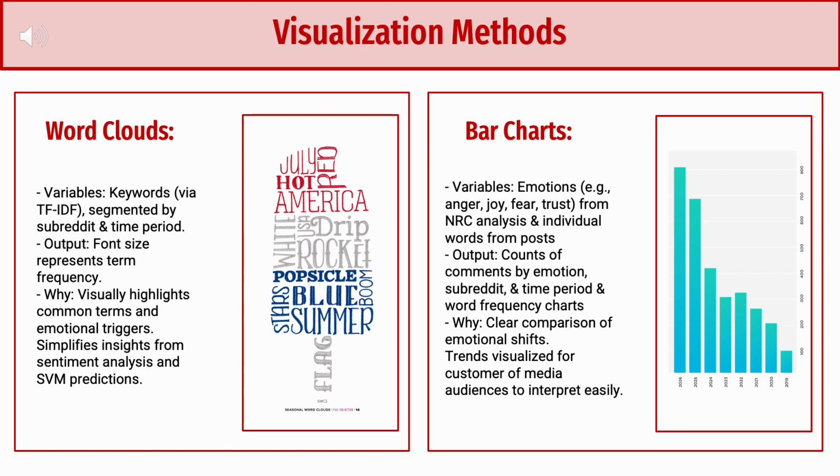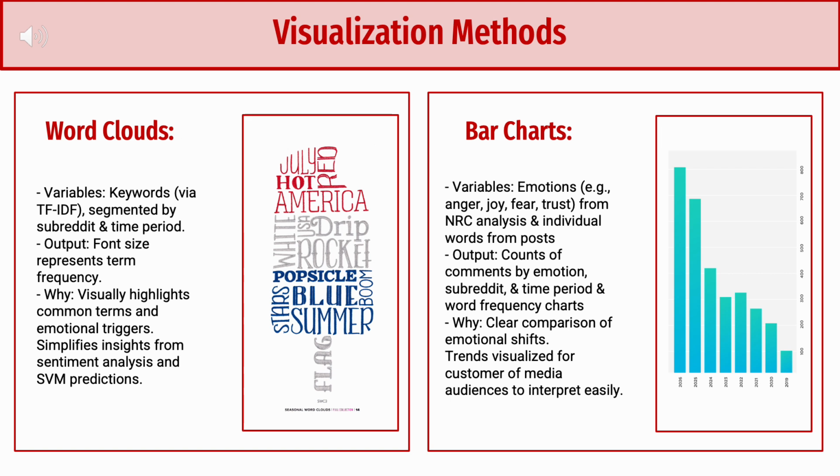The other visualization method that we used were bar charts. The variables that we put into these were the emotions from the NRC analysis and the individual words from the text analysis. The output were the counts of comments by emotion, subreddit, time period, and word frequency charts.